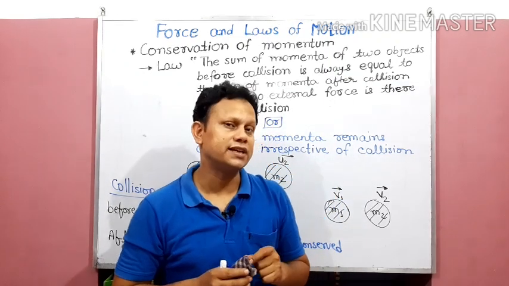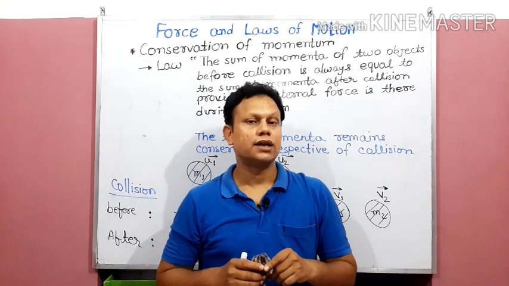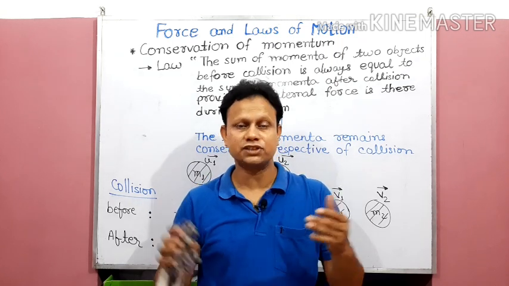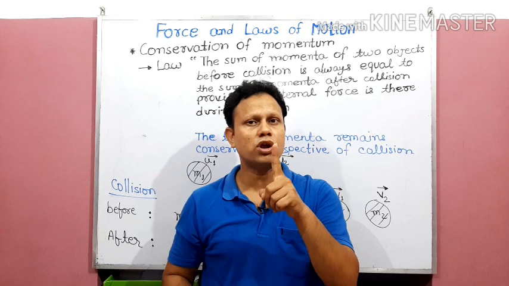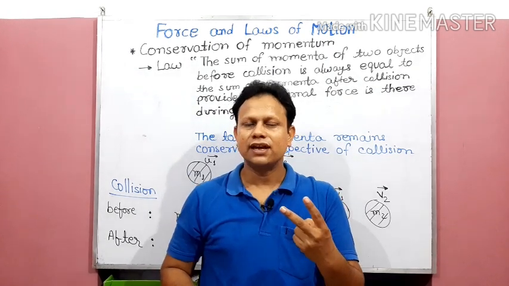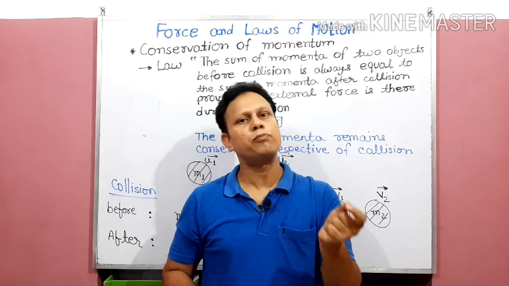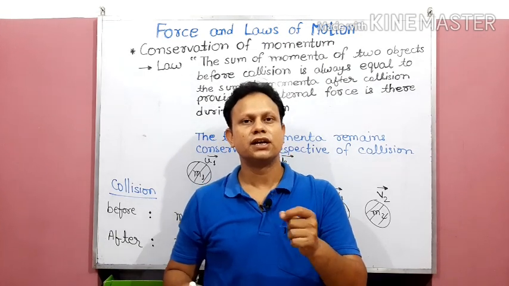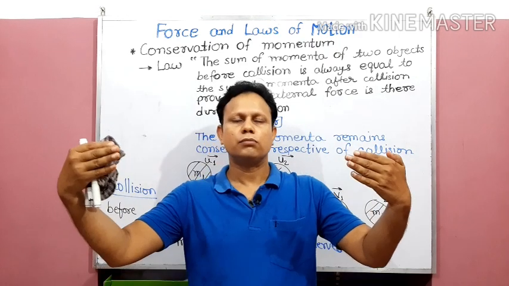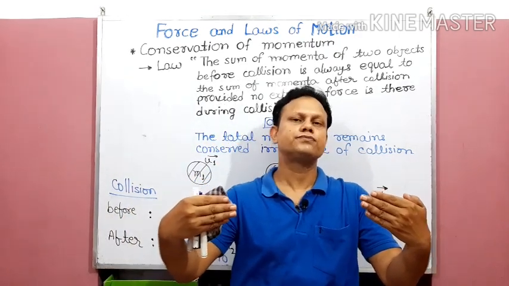Now what the law says is about the sum of momenta of the 2 objects which are going to collide. Momenta is the plural of momentum. Since we are taking the momentum of 2 objects, we use the sum of momenta. Whether they go this way or head on, both have some value of momentum.